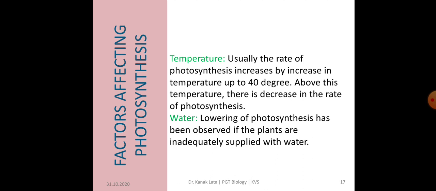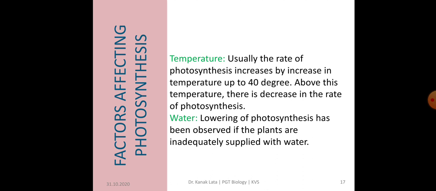Next external factor is temperature. Usually the rate of photosynthesis increases with increase in temperature up to 40 degrees. Above this temperature, there is a decrease in the rate of photosynthesis. Water stress causes the stomata to close, hence reducing the carbon dioxide availability.